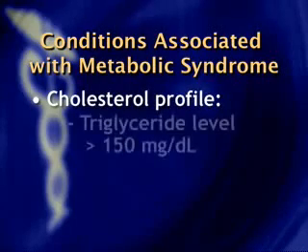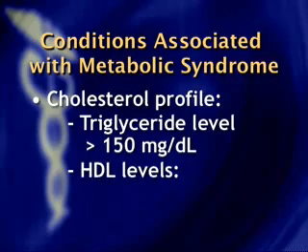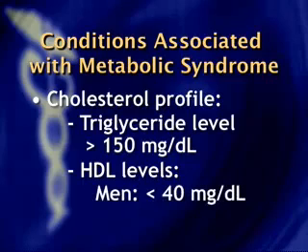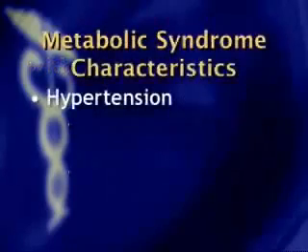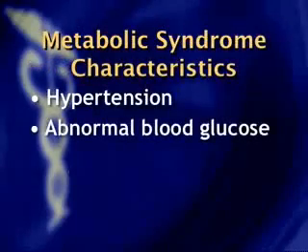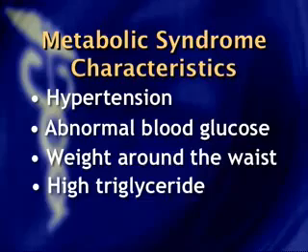The last 2 characteristics are those associated with the cholesterol profile. And the first one is a triglyceride level greater than 150. And the second one is an HDL, or a good cholesterol level, that's less than 40 in men or less than 50 in women. So we have 5 characteristics: hypertension, abnormal blood glucose, an increased tendency to carry the weight around the waist, a high triglyceride, and a low HDL. And any 3 of those 5 qualifies one for metabolic syndrome.